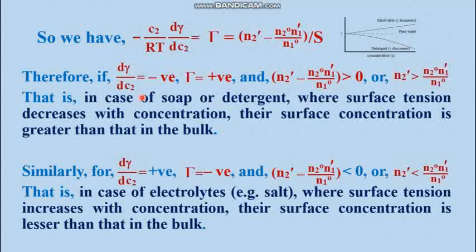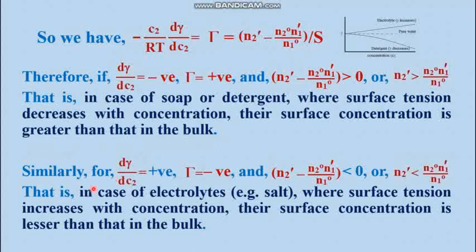Therefore, according to this relationship, if d gamma by dC2, C2 meaning the concentration of the solute, is negative, then surface excess is positive, greater than 0, and definitely the surface concentration should be higher. That is the case with soap or detergent, where surface tension decreases with concentration, their surface concentration is greater than that in the bulk.